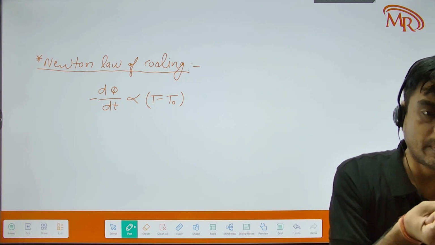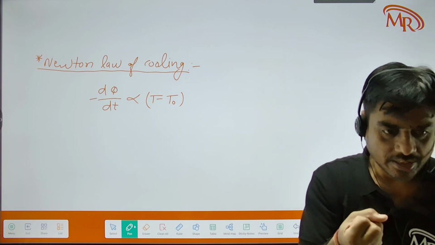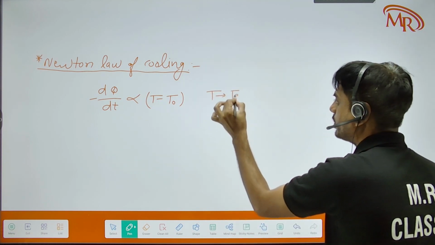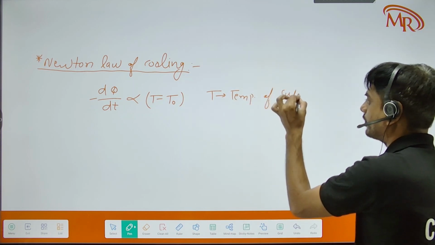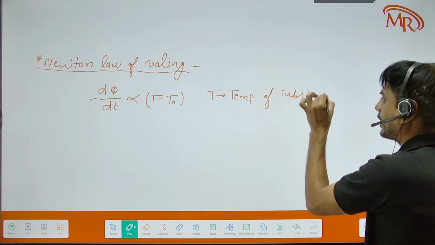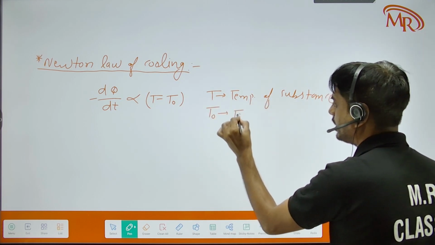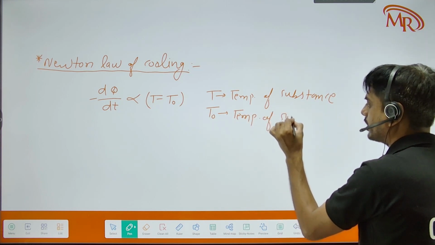Cooling rate means temperature decreases. So here T is the temperature of the substance, and T naught is the temperature of the surroundings.